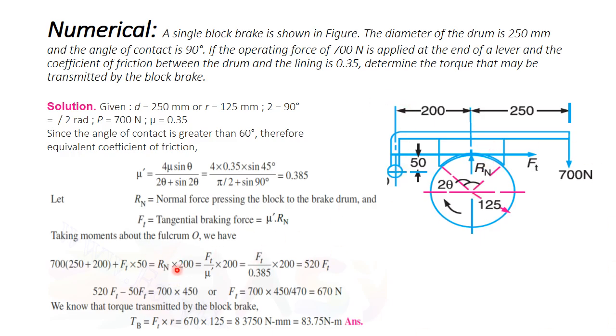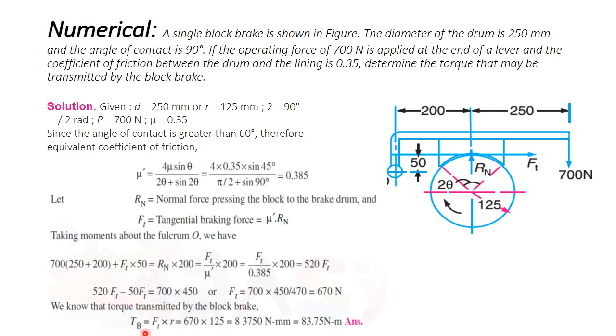Therefore Rn multiplied by 200. You know that Ft, the frictional force, is equal to mu dash multiplied by Rn. Already you know from engineering mechanics that the tangential or frictional force is equal to mu dash times Rn. Here Rn is replaced by Ft divided by mu dash, so Rn multiplied by 200 becomes Ft divided by mu dash multiplied by 200. Therefore, finally we have got Ft is equal to 670 Newton.